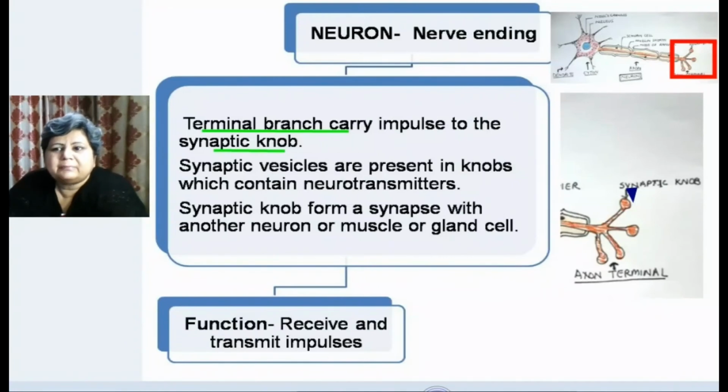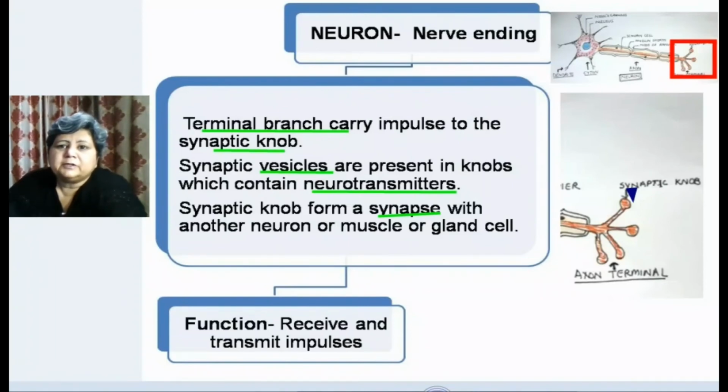So in the synaptic knobs there are certain organelles, certain vesicles, which contain the chemicals called neurotransmitters. The synaptic knob forms a synapse. Synapse means the connection with other neurons, or with another organ, or with another nerve cell, muscle, or gland cell. So this is the function of the synaptic knob.